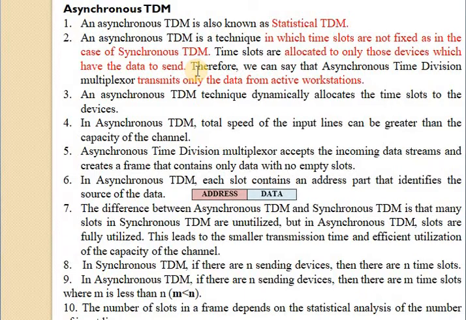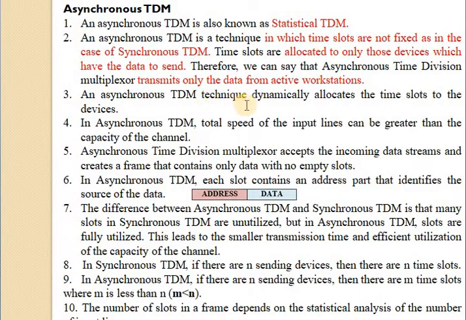Note that in synchronous TDM the time slots are allocated to all the devices whether they have data or not. Therefore asynchronous time division multiplexer transmits only the data from active workstations, meaning those which have data.